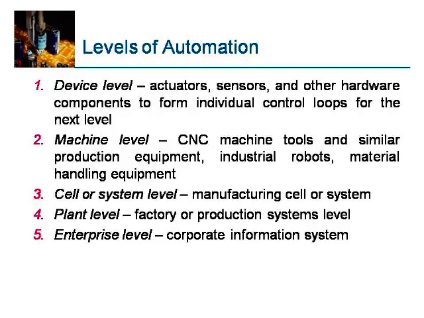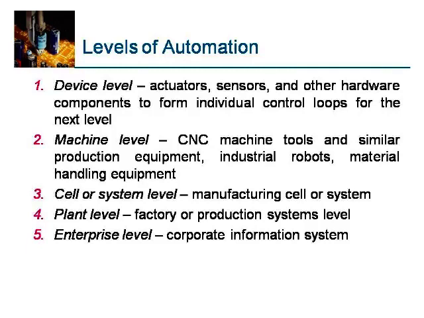Next is machine level: CNC machine tools and similar production equipment, and industrial robots are all machine level automated equipment. Cell or system level: in a manufacturing cell, several CNC machine tools and robots are automated, and this is called cell level automation.